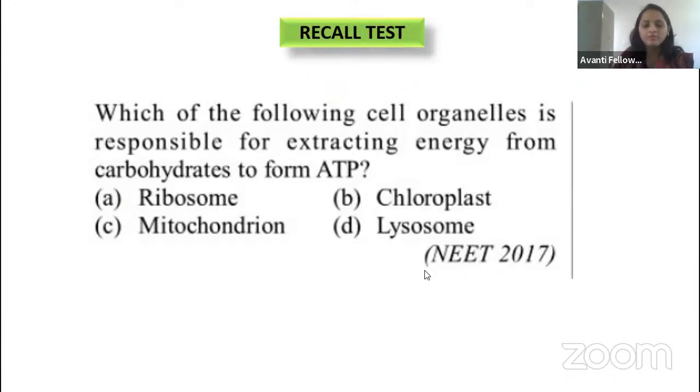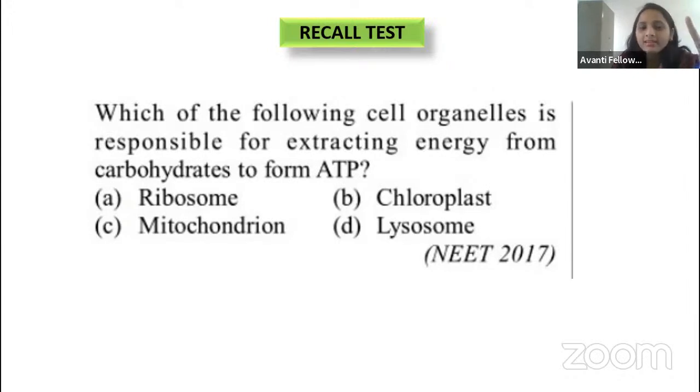Yes, guys. When we are talking about extracting energy, in the last class we studied the electron transport chain and oxidative phosphorylation, right? The electron transport is linked with oxidative phosphorylation, that is the ATP synthesis we learned in the last class. So where is this electron transport chain present, guys?